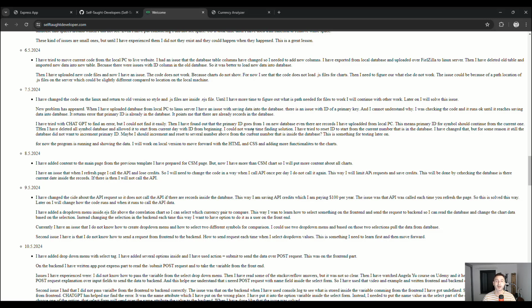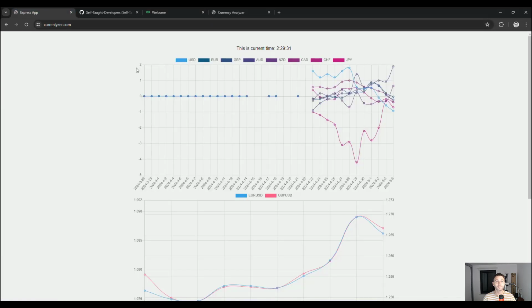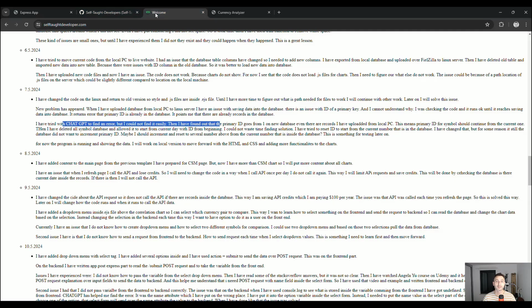When I started the code, the live version could not save any data inside the database, because the ID was starting from 1 inside the web server, but inside the database it was already several thousand. So I had an issue of how to solve that.